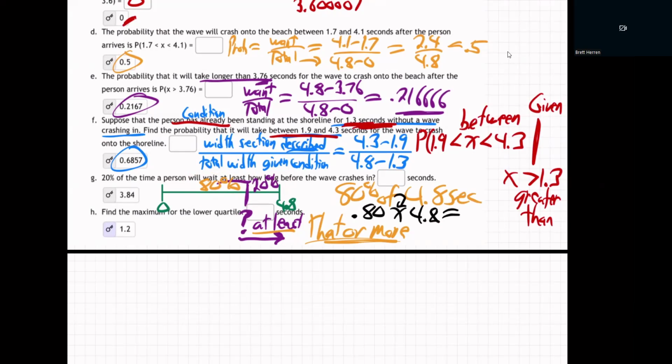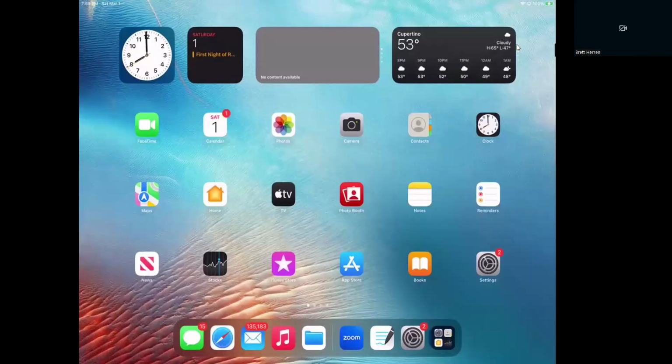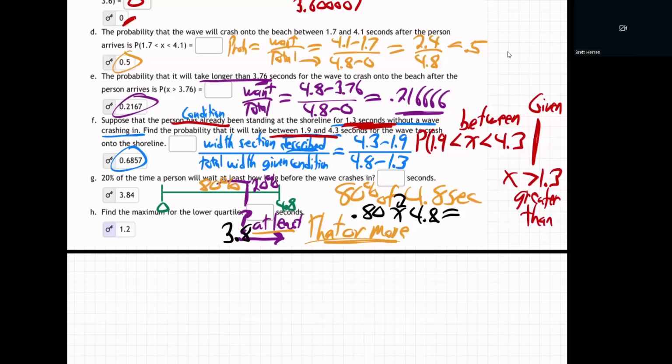Go to the calculator. 0.80 times 4.8. 3.84. So this time here is 3.84. That's what we got. Meaning 20% of the people wait 3.84 seconds or longer, wait at least 3.84 seconds for the next wave to come, because that's 80% of the way between 0 and 4.8.